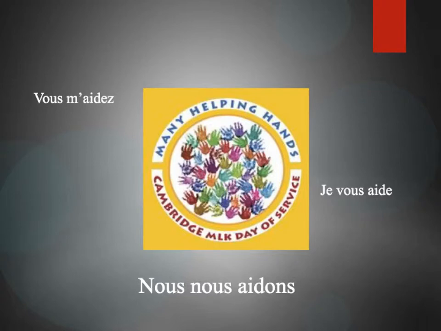Similarly, on this slide, we're using the verb aider, to help. Vous m'aidez. Je vous aide. If both of us are helping one another, then nous nous aidons. We're doubling up on the nous. The first one is the subject, we. The verb is conjugated for that subject, ons, aidons. And the second of the nous is the reflexive pronoun saying one another.